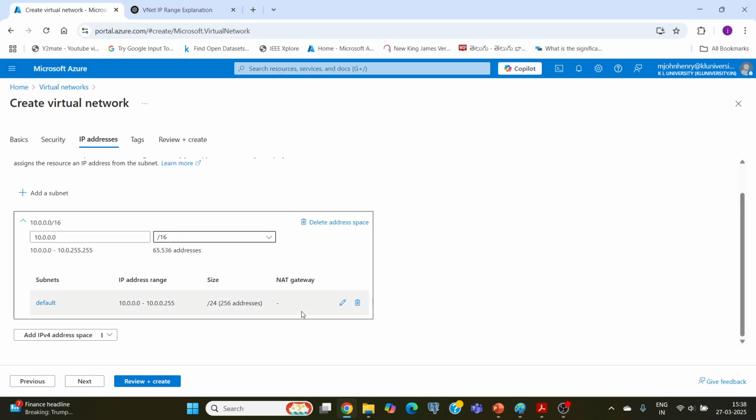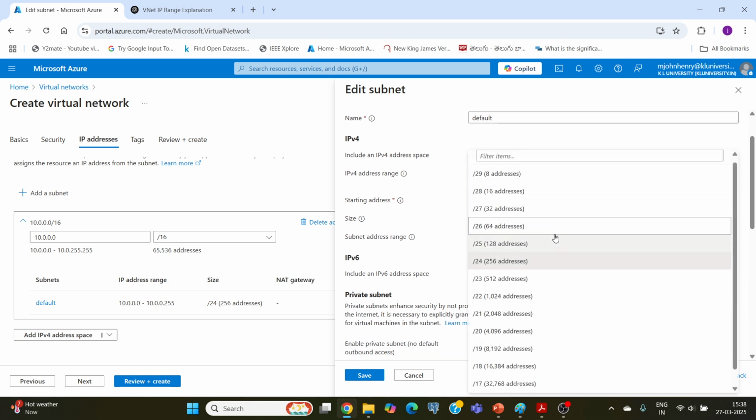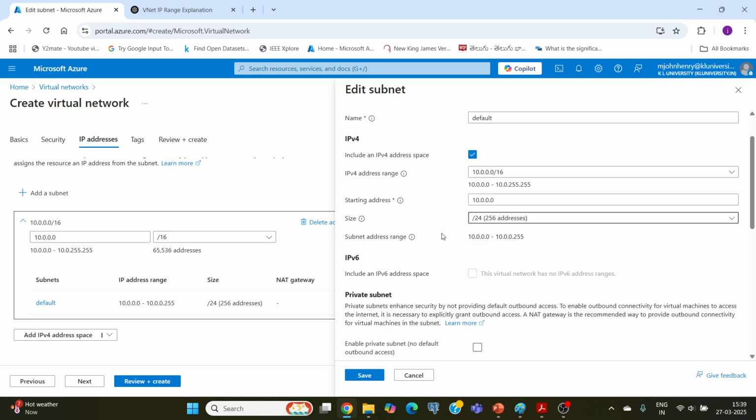So if you see here, among the 65,500 addresses, one subnet is created by Azure with a capacity of 256 addresses. Okay, means we can have 256 virtual machines installed within the subnet. This capacity you can change according to your usage. So I am leaving this as it is.